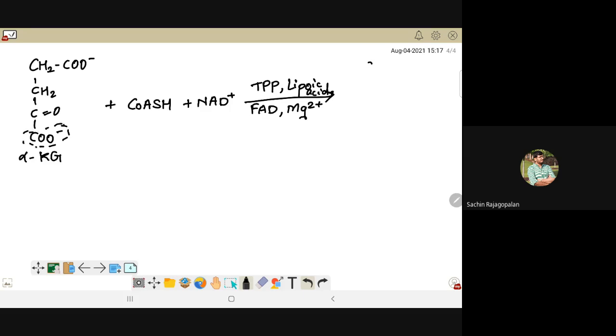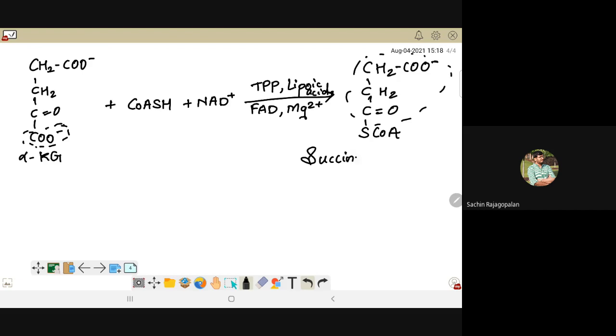So what you will be left with is CH2, COO minus, CH2, C double bond O, S-CoA, because from the CoA-SH group, the CoA will be transferred here, that's how you will release this particular group. So this group that you see over here is succinyl group, and as you add coenzyme A to it, the product is called succinyl CoA.